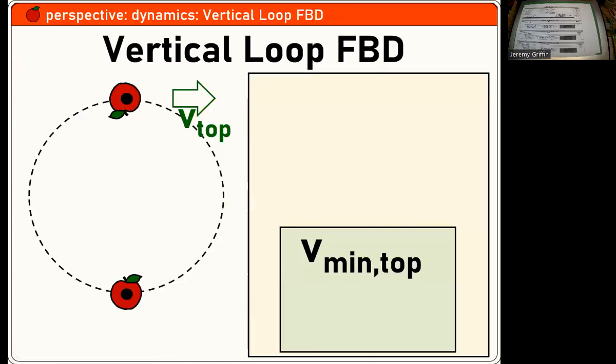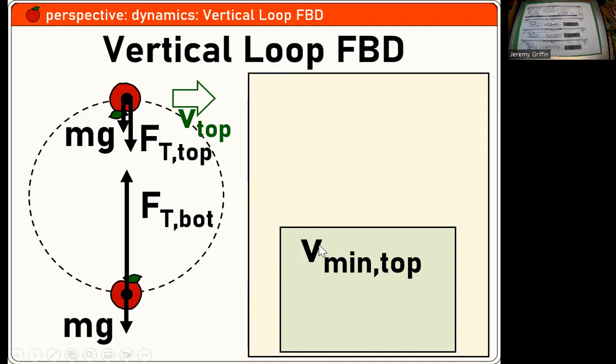Vertical loop. So you remember I had this cup on a string, put some water in it, and was wheeling us around on a loop, right? And a really classic question that could be paired with that is, how fast does this have to be going around the top to guarantee that the water doesn't fall out of the cup, or it stays in a circle pattern? Okay? Because if it goes too slow, then it's all going to fall apart. Right? So you can figure this out with dynamics. Here's the free body diagram at the top and at the bottom. Now I'm specifically interested in the top part to answer this question. So let's look right there.